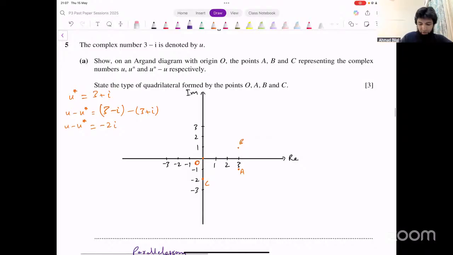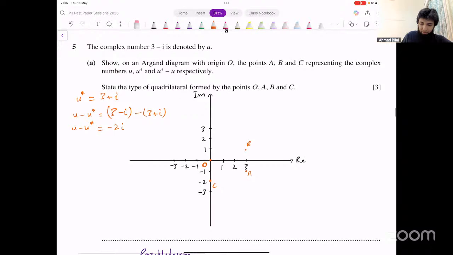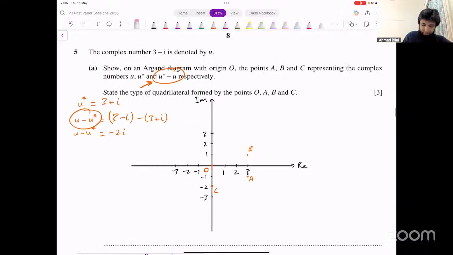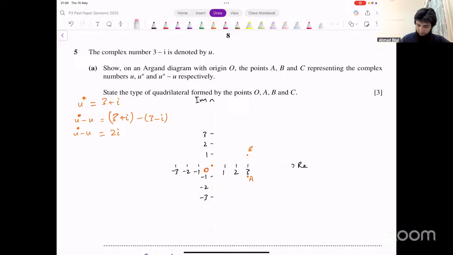Okay, I'm sorry. You're actually right. I'm sorry about that. I did it the other way around. It was written as U conjugate minus U, and I did U minus U conjugate. So it's actually U conjugate minus U. So that's 3 plus iota minus 3 minus iota, and that gives us 2 iota. So that point C should be up there then.